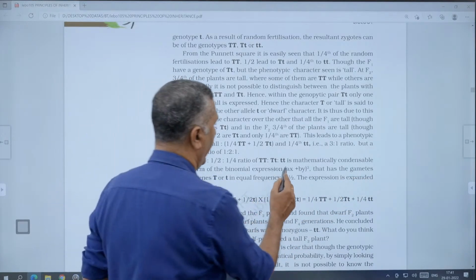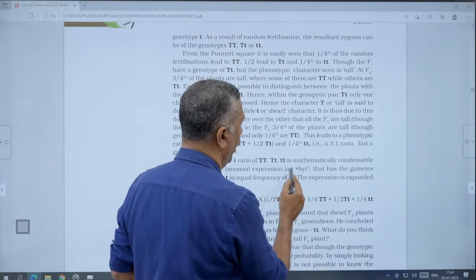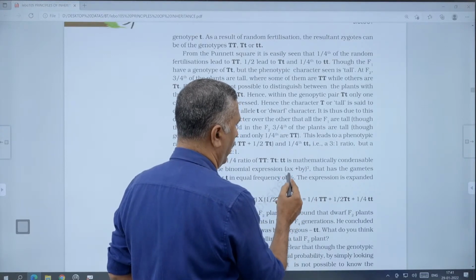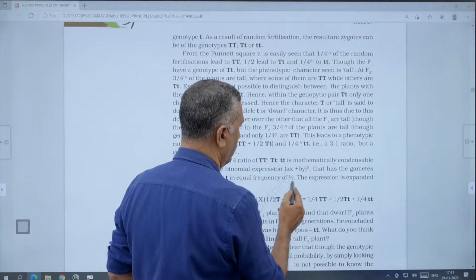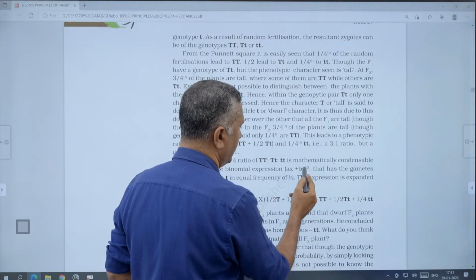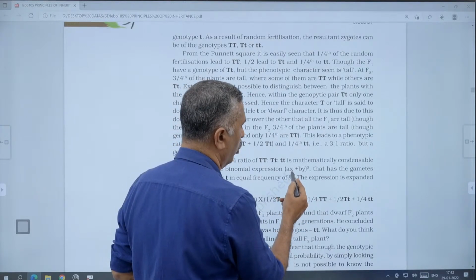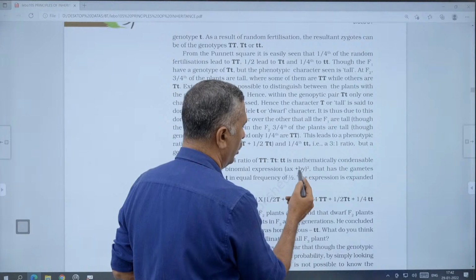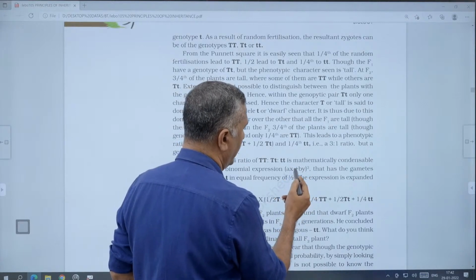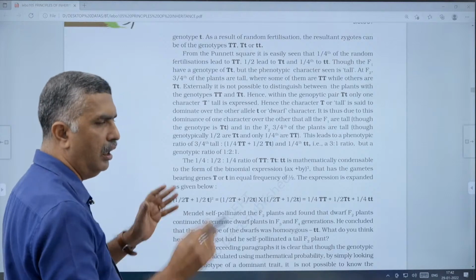Then the expression is expanded as given below. Over here, ax plus by, where a and b are constants and x and y are variables. A and b are 1 by 2 each, as the frequency of each gamete, capital T and small t, is 1 by 2. And what are the variables? They are both the alleles, capital T and small t. That is (1 by 2 capital T plus 1 by 2 small t) all squared. That is the binomial expression.